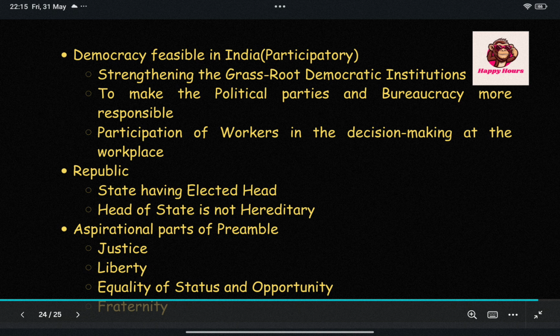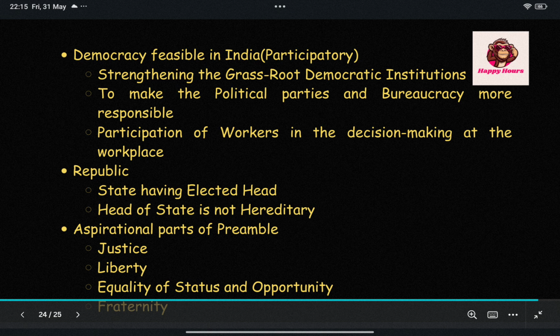And the third point is that law and liberty are not opposed to each other, and law is a necessary precondition of liberty. Now, whenever there is a thought of law, people always think that when there is a law, there is a loss of liberty.